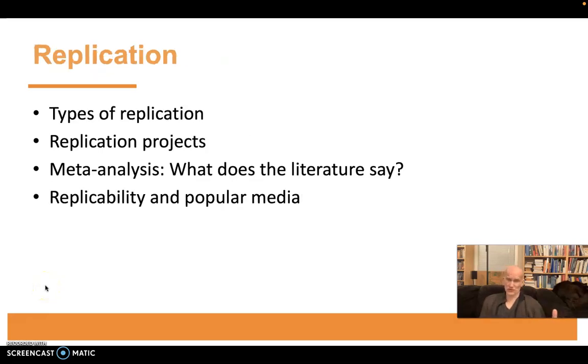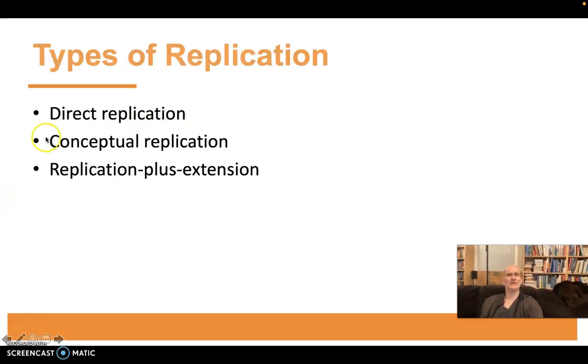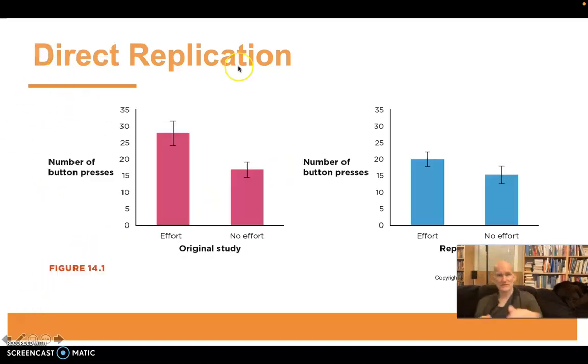Whenever a researcher does a study again, either their own research study or some other researcher's study, it's called a replication study. There are 3 major types of replication studies: direct replication studies, conceptual replication studies, and what we may call replication plus extension studies. In a direct replication study, as you can probably guess, the study is literally repeated, just with different subjects, but all the research parameters are the same.